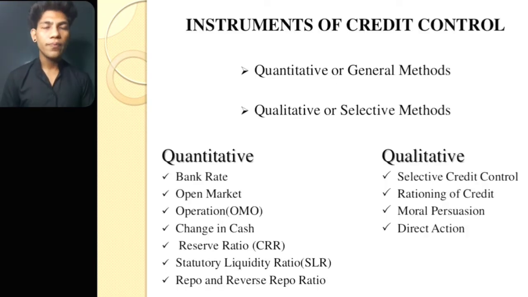Instruments of credit control: the quantitative or general method and the qualitative or selective method. Quantitative methods are the bank rate, open market operations (OMO), changes in the cash reserve ratio (CRR), statutory liquidity ratio (SLR), and repo and reverse repo rates. Qualitative methods are selective credit control, rationing of credit, moral suasion, and direct action.